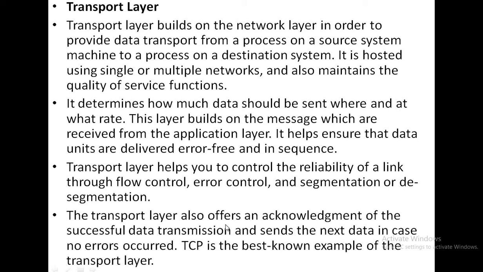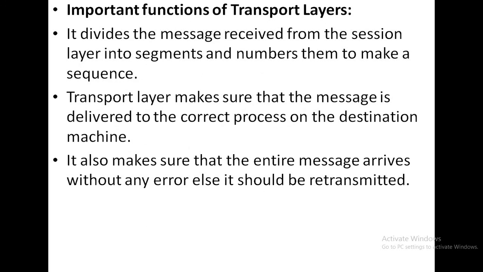The transport layer also offers an acknowledgement of the successful data transmission and sends the next data in case no errors occurred. So TCP is the best known example of the transport layer. These are the important functions.